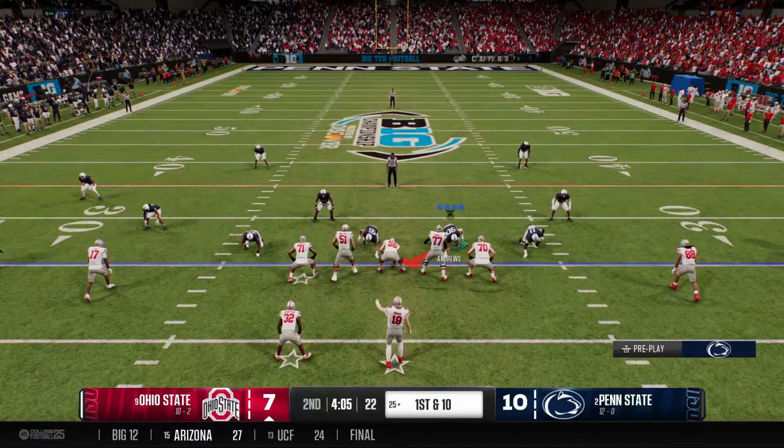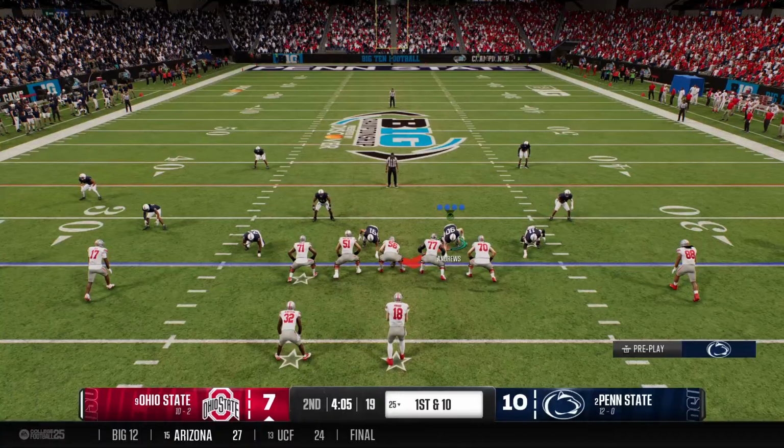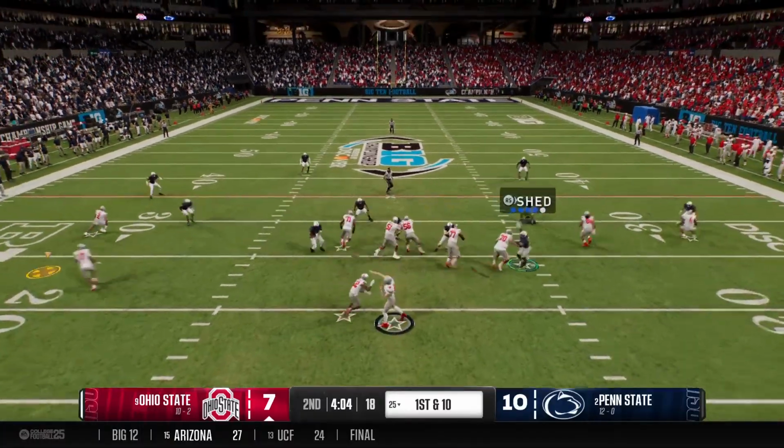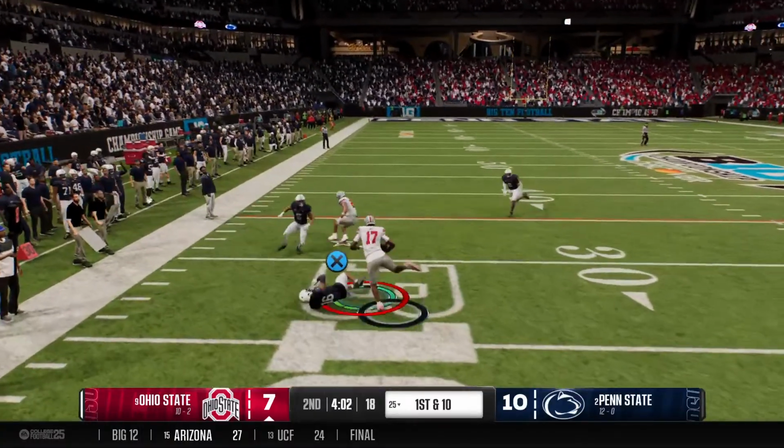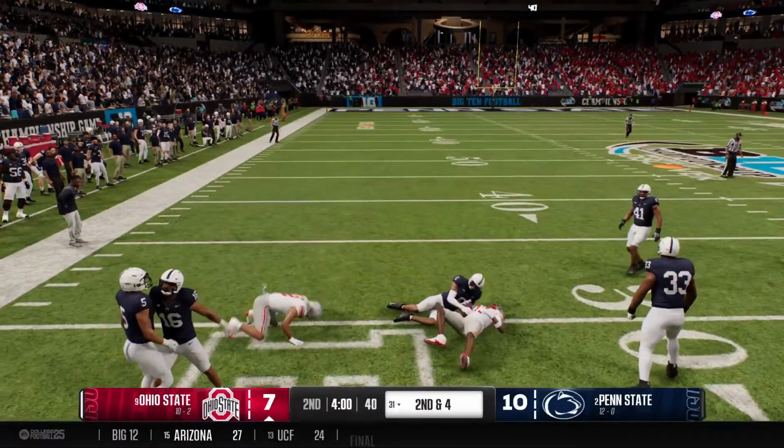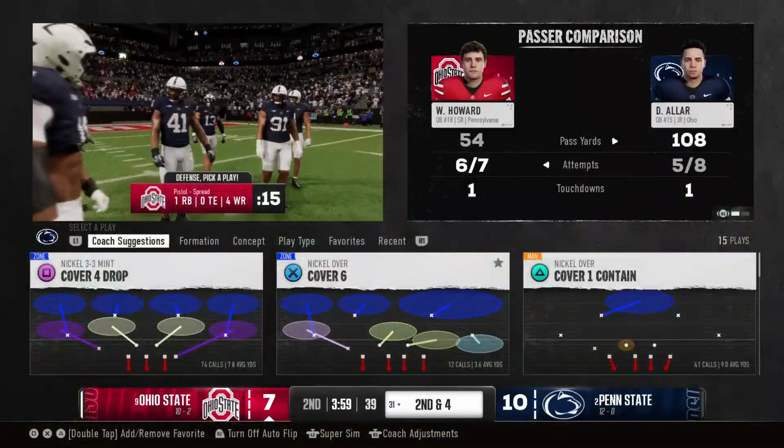Punt it away. Let's see what they can come up with this time. First play of the drive, he looks left for a completion. Brought down, but broke a tackle to produce a gain.